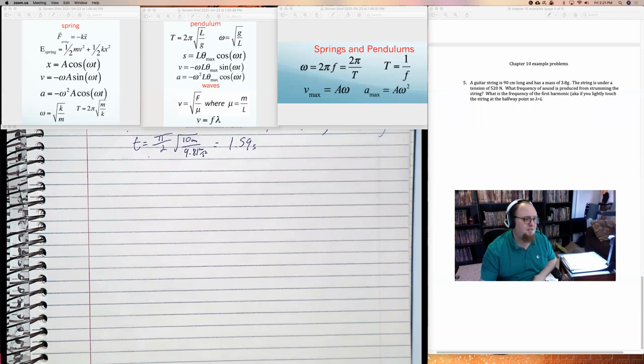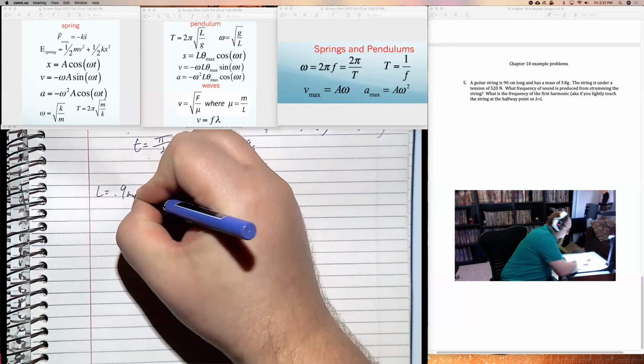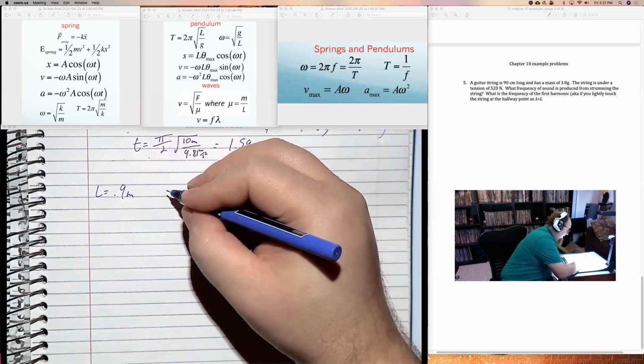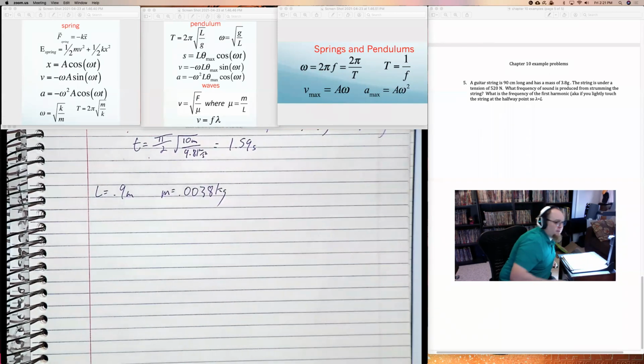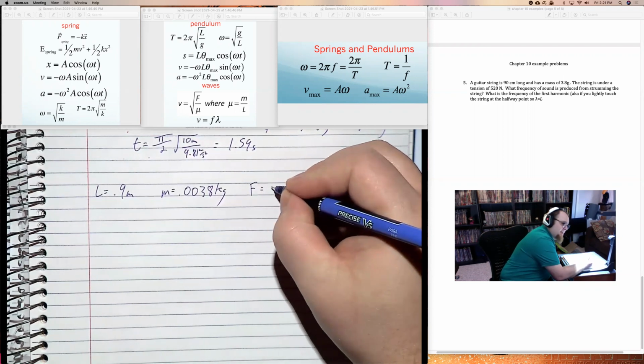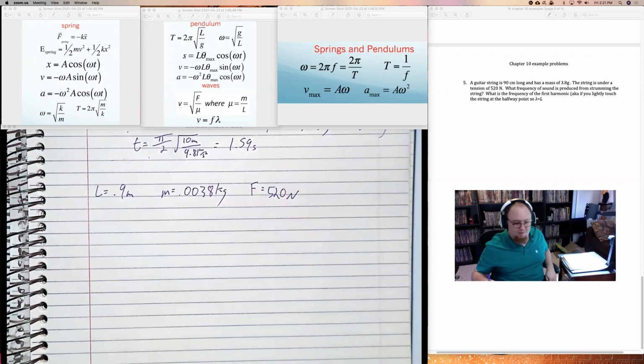The wave problem says a guitar string is 90 centimeters long. It has a mass of 3.8 kilograms. Sorry, 3.8 grams, not kilograms. 3.8 grams. And it's under a tension of 520 newtons. Now I'm going to write the tension as F, just because tension is normally T, but capital T is normally period in this stuff, so it's just easier. And it says, what's the frequency?